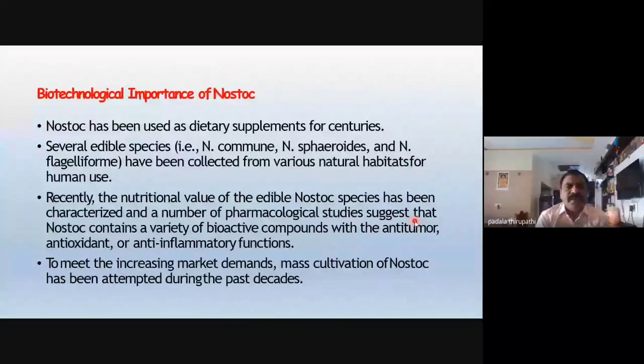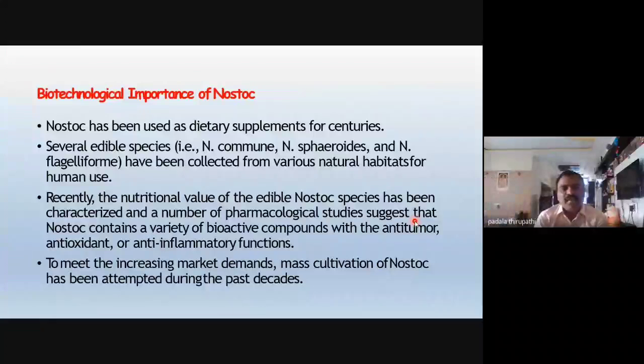And some biotechnological importance also here. The Nostoc has been used as a dietary supplement for centuries. Several edible species are Nostoc communis, Nostoc spheroides, and Nostoc flagelliforme. So these three species are edible forms. These have been collected from various natural habitats for human use.